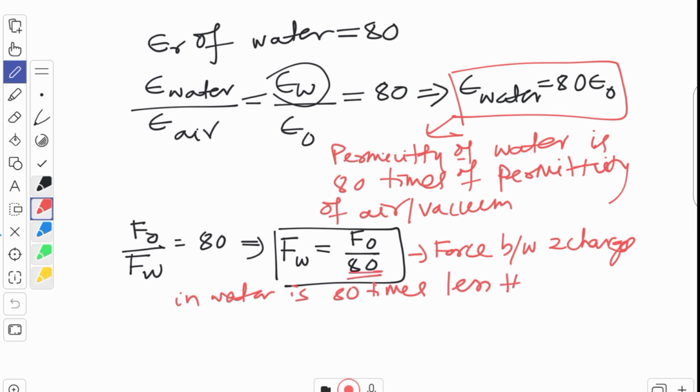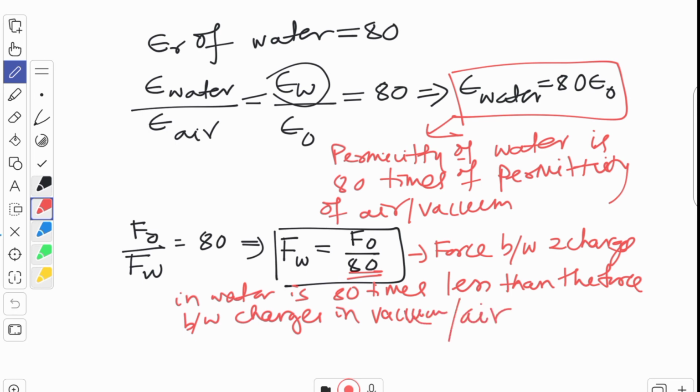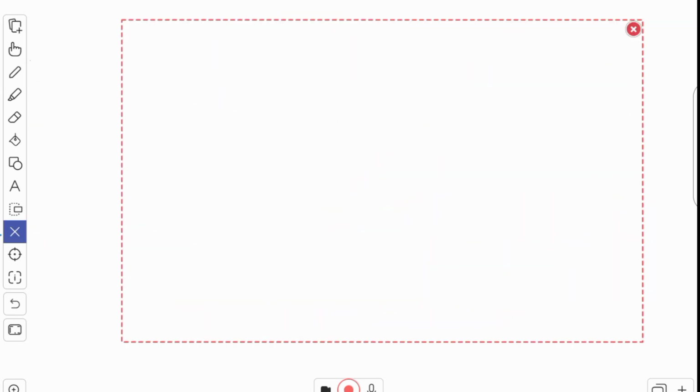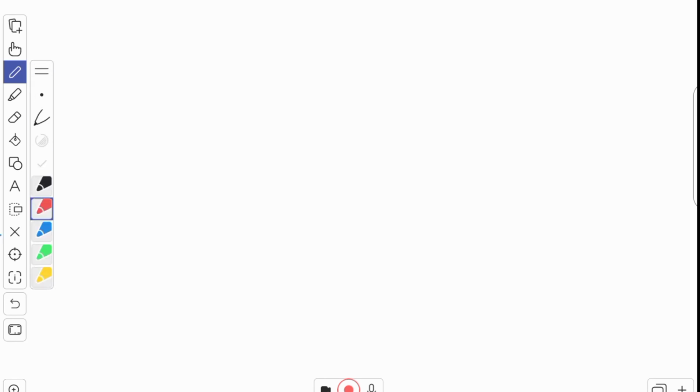Okay, 80 times less than the force between charges in vacuum or air. Clear, children? I think it is clear. So one more little example we can take. Let me clear the board again. Okay, so that we can conclude the video.